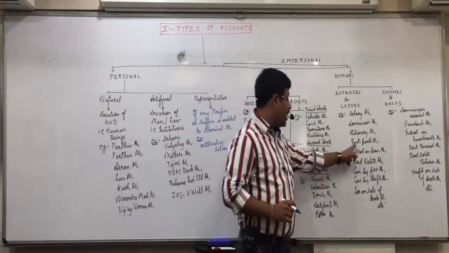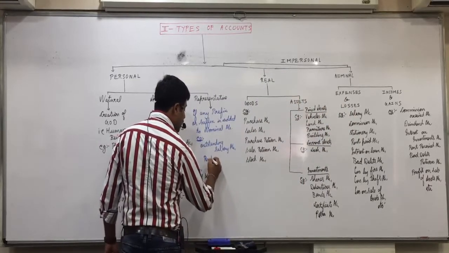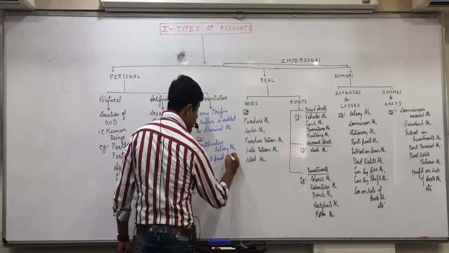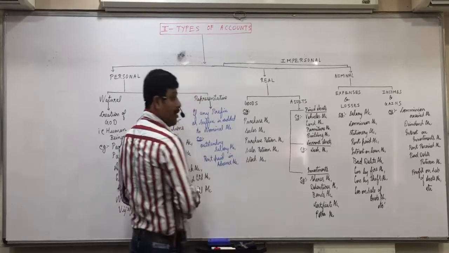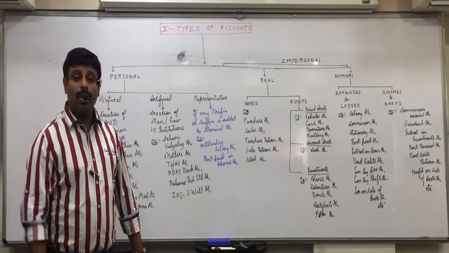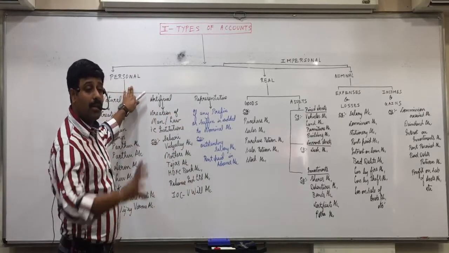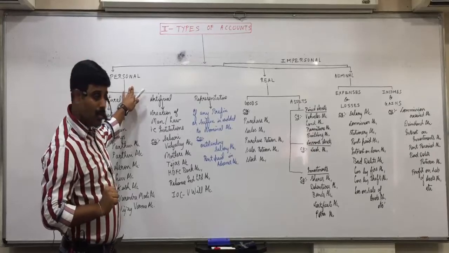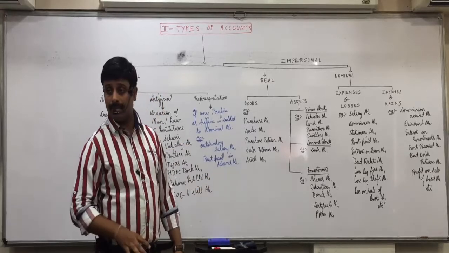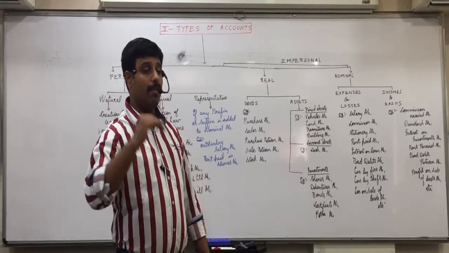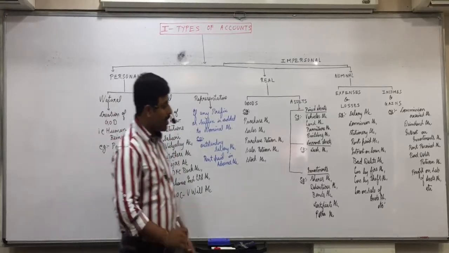Again, rent paid is an expense nominal account. But if I say rent paid in advance, I am adding a suffix now. It represents the landlord to whom we have paid the money in advance. So it's a representative person. It represents the person landlord. So you are adding the suffix in advance. You can also write it as prepaid rent. Rent paid in advance can also be called prepaid rent. Here it is a prefix. Then also it's a personal account. Okay. Same way.